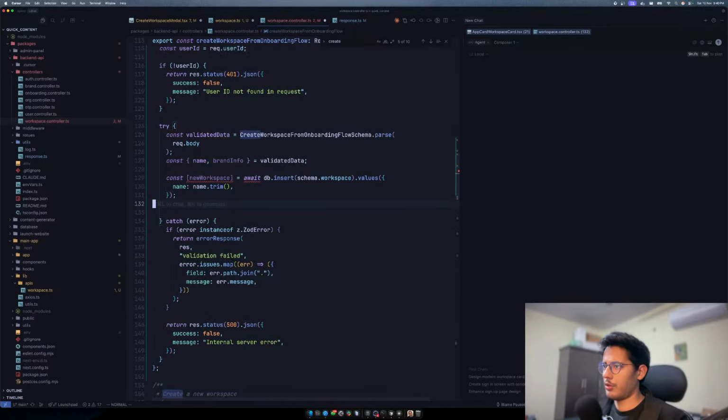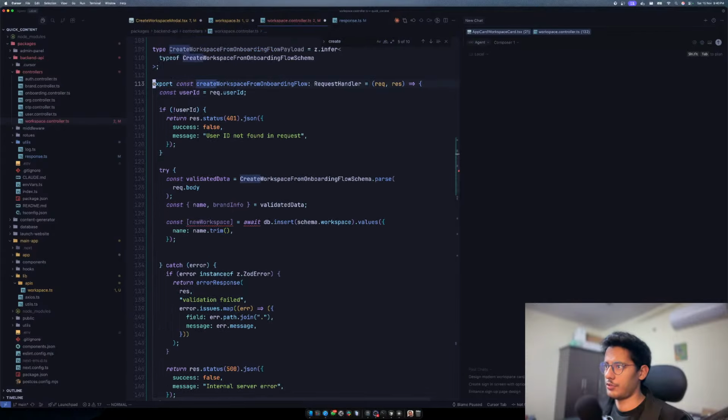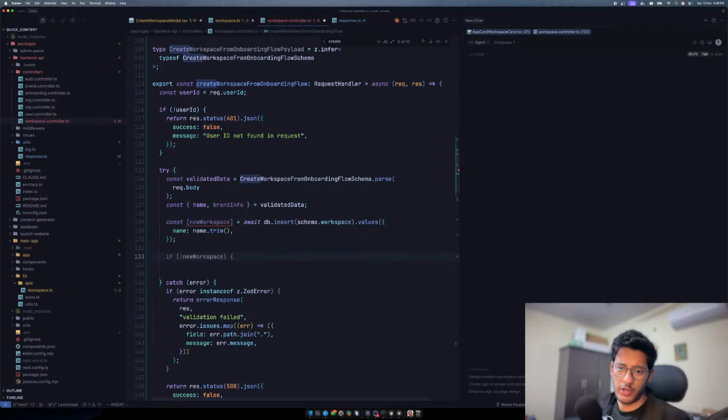And then, okay, so we don't have this as an async function. I think that should be an issue. That's why it's giving me these issues. Okay, great. So now we have the new workspace. That means the workspace is created. Now the next thing we have to do is create the brand info.